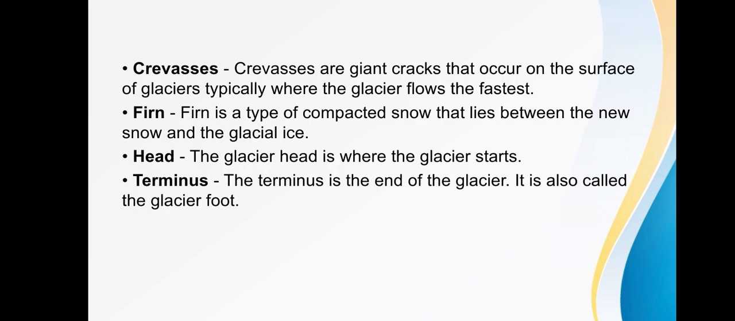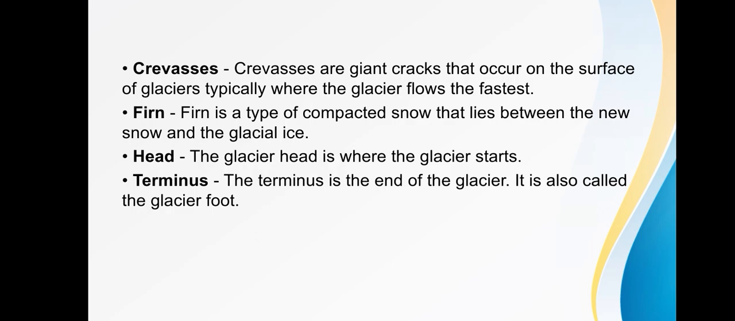Next, firn. Firn is a type of compacted snow that lies between the new snow and the glacial ice. So firn is partially compacted. It is a type of snow that has been left over from past seasons and has been recrystallized into a substance denser than neve. It is the ice that is at an intermediate stage between snow and glacial ice.